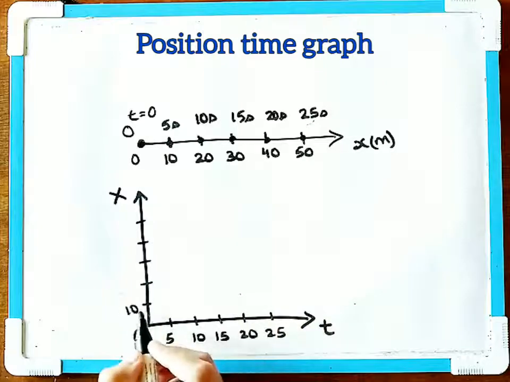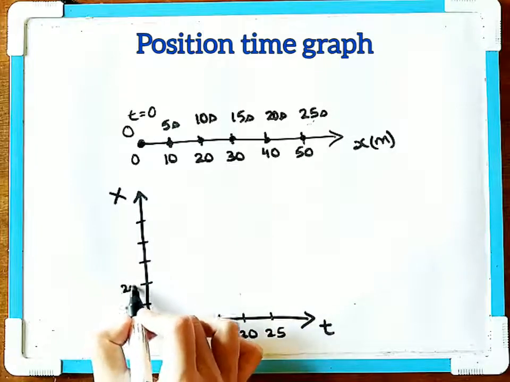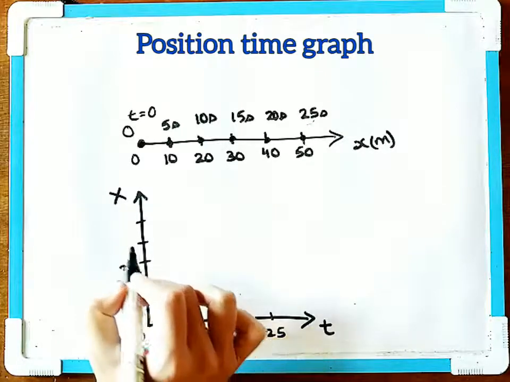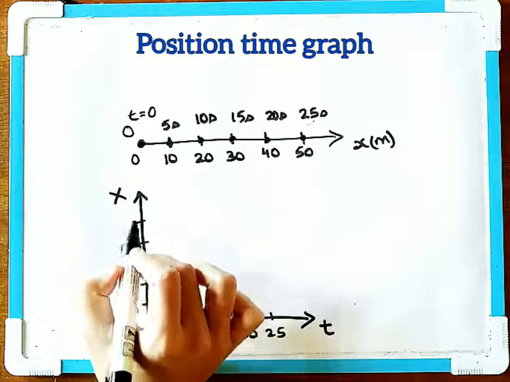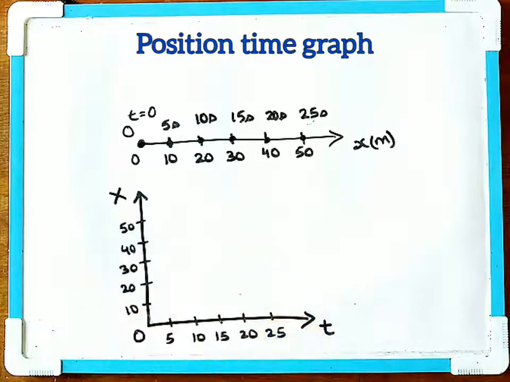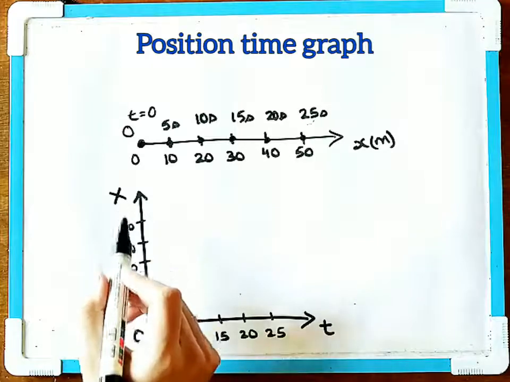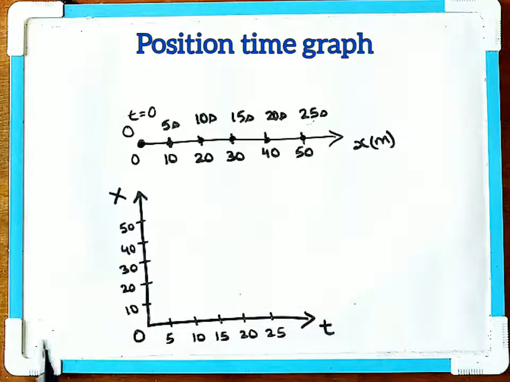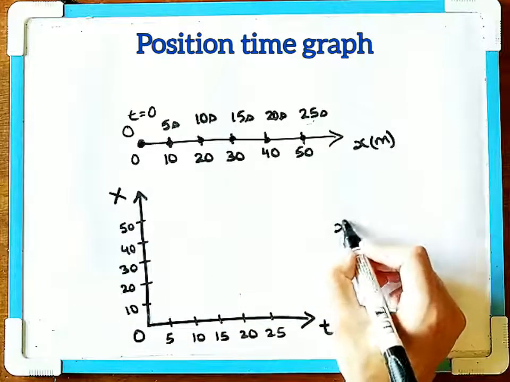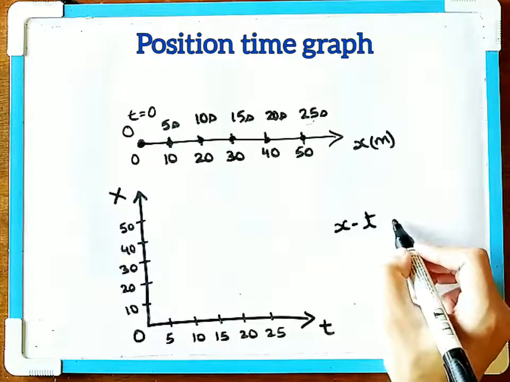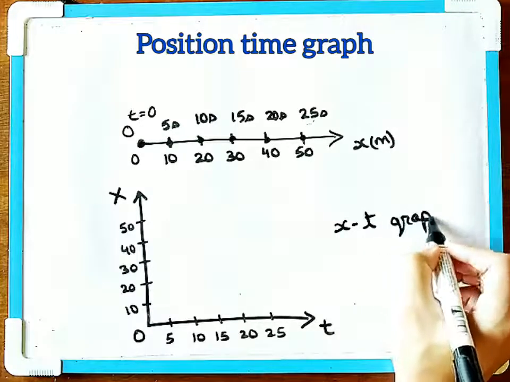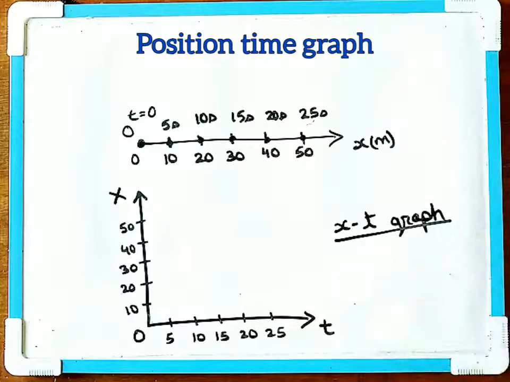So we have 10 meter, then 20 meter, 30 meter, 40 meter, and 50 meter. So this is known as the frame of reference, or the position x-t graph, position time graph. Okay, we call this the position time graph.